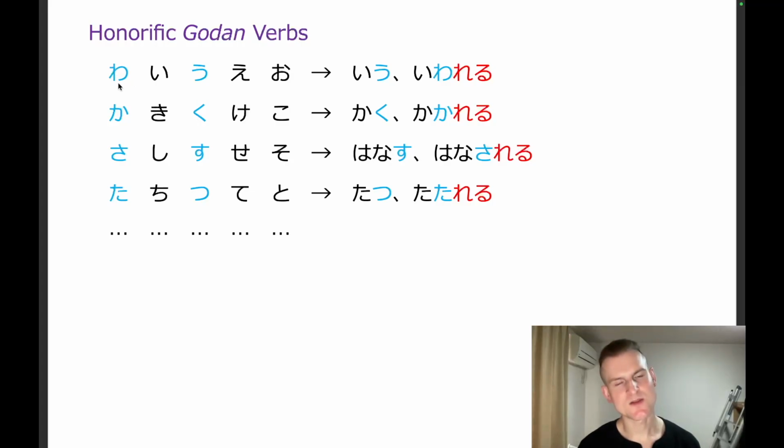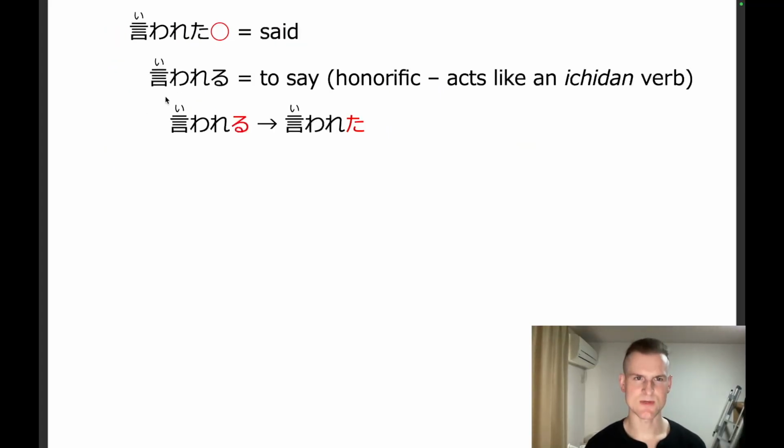I'm actually not sure exactly why, but I think it's just easier to say iwareru than it is to say iareru. Could be wrong though. But anyway, just keep that in mind. This is an exception. So all verbs that end in u are going to change to a wa instead of an a when you conjugate to the honorific form. That explains how we get iwareru from iu.